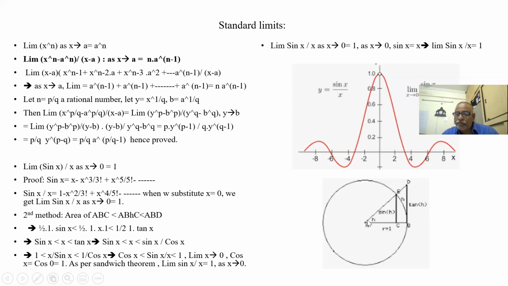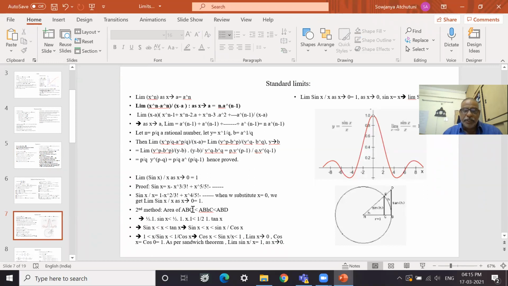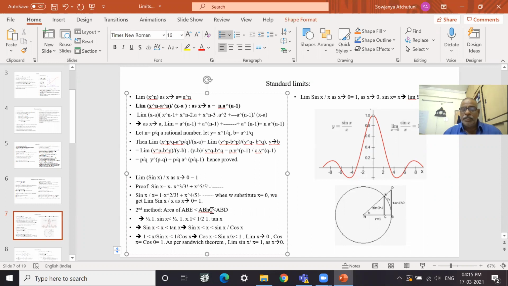Let this be h. This point is E. So area ACE is less than area ABE, which is less than area ABD.